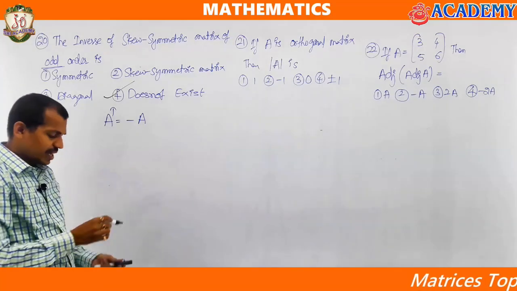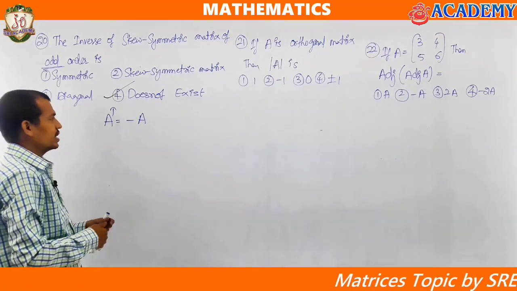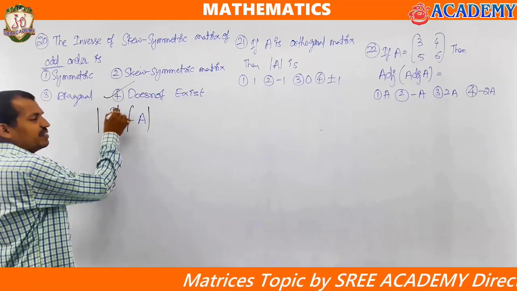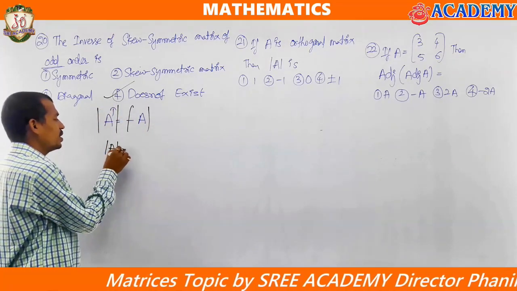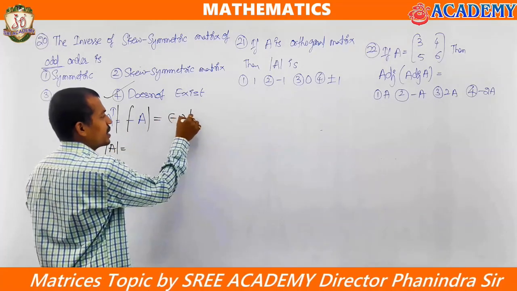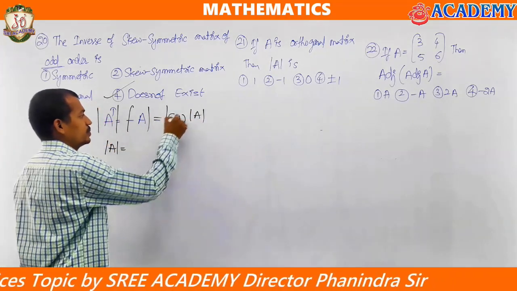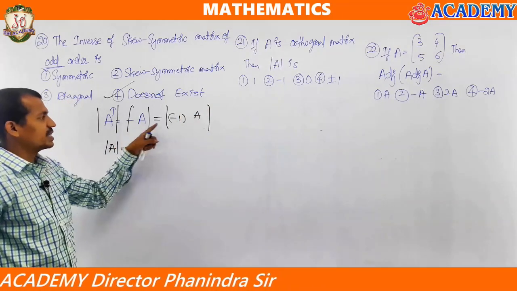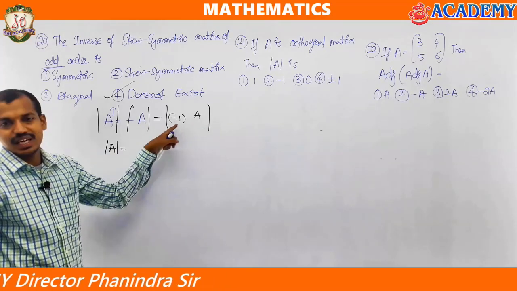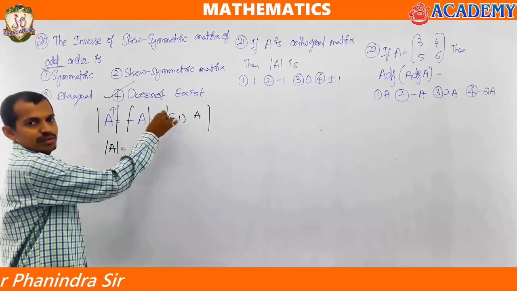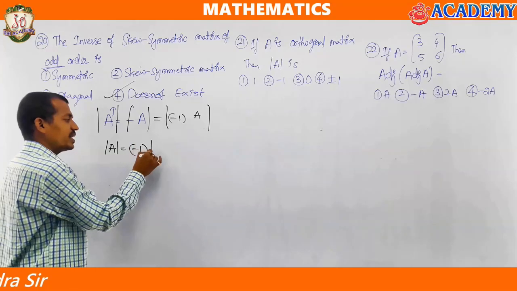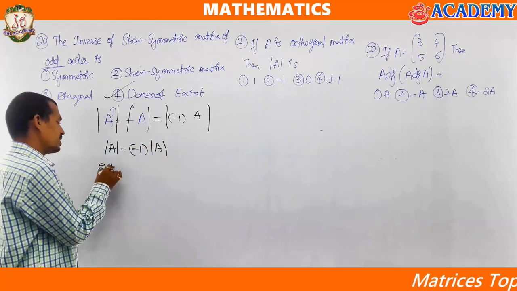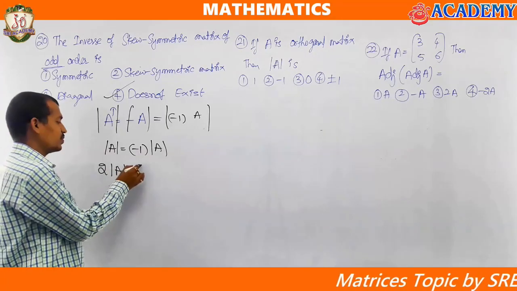We'll see here also once again. If you take determinant on both sides, determinant of A transpose is always going to be determinant of A only. I can say this is as minus 1 into determinant of A, that is minus A is nothing but minus 1 into A. Always determinant of kA equal to k^n into determinant of A. Minus A this side plus A, that is 2 determinant of A equal to 0.